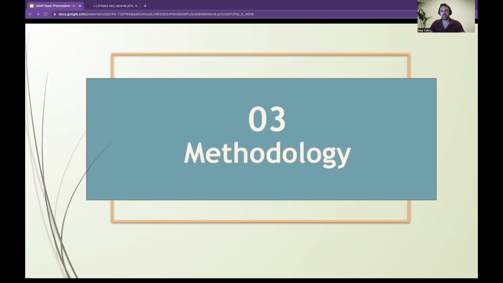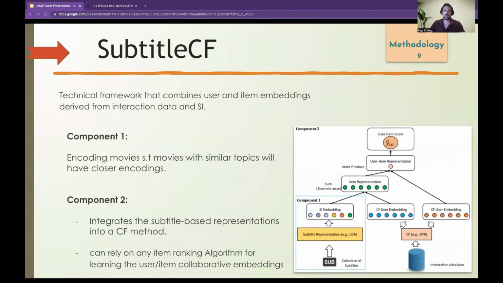Now let's discuss the methodology. We propose in this paper a framework called Subtitle CF, which is a technical framework that combines user and item embeddings derived from interaction data and side information. The first component encodes the subtitles into an embedding vector which represents the movies, for example, by their topics. The second component integrates the subtitles-based representations into a collaborative filtering method. It can rely on any item ranking algorithm for learning the user item collaborative embeddings. In our case, we use BPR as the underlying ranking algorithm, but other algorithms can be used as well.